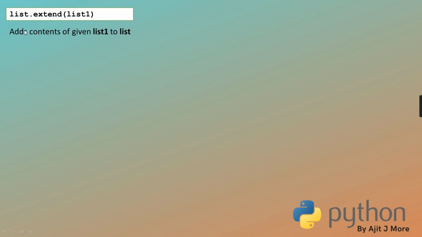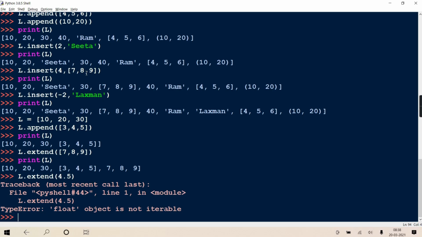See, extend adds elements of list 1 to the list. That is a simple way you can remember. It's not necessarily a list only, it can be a tuple also.